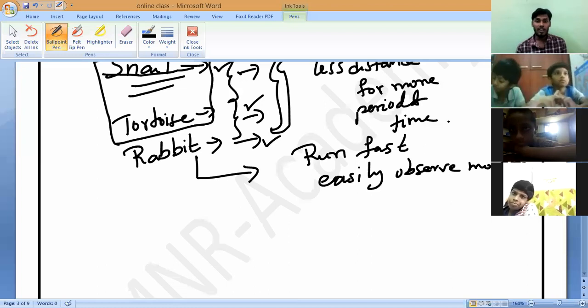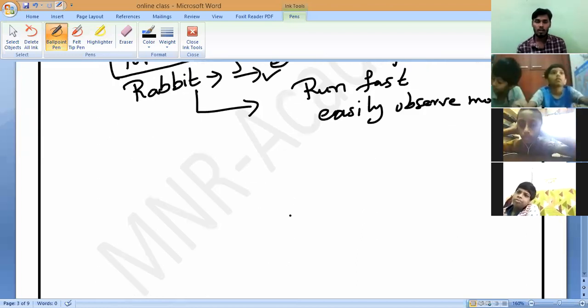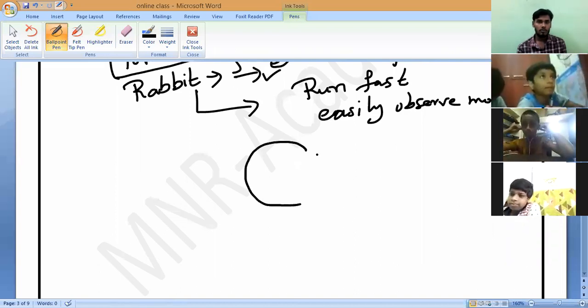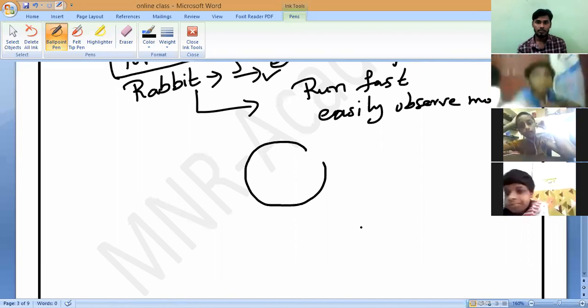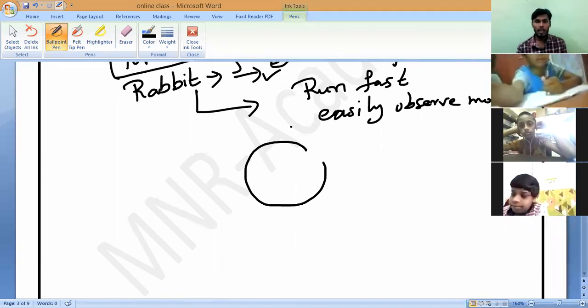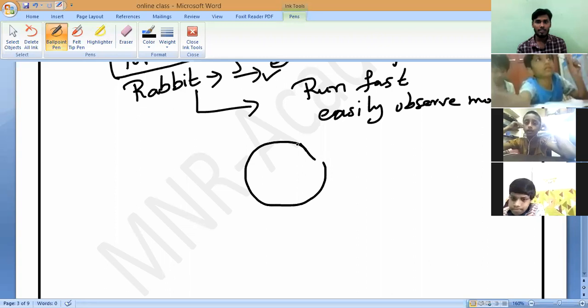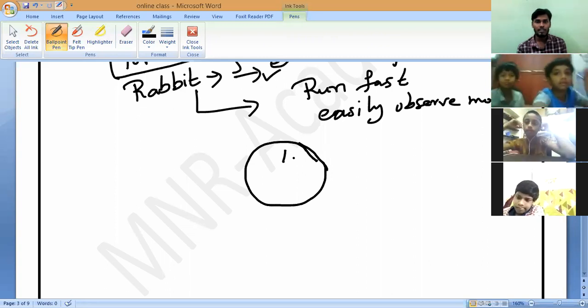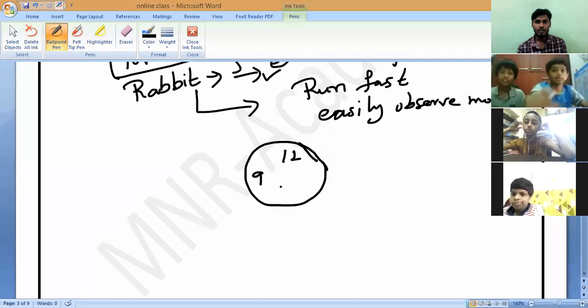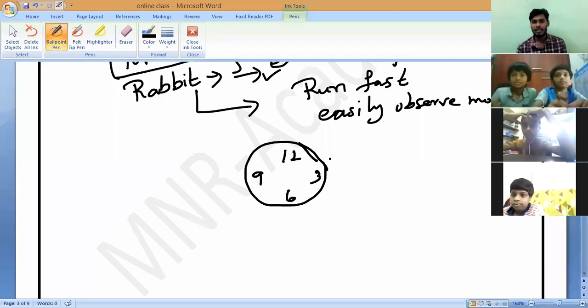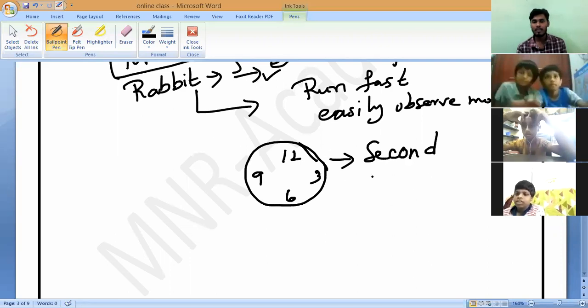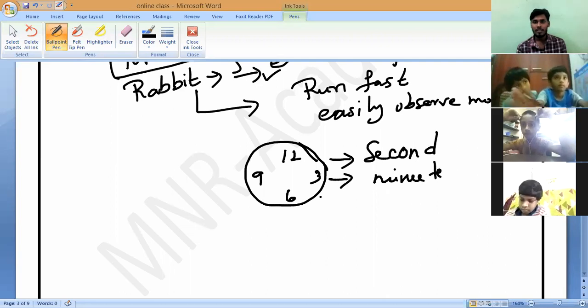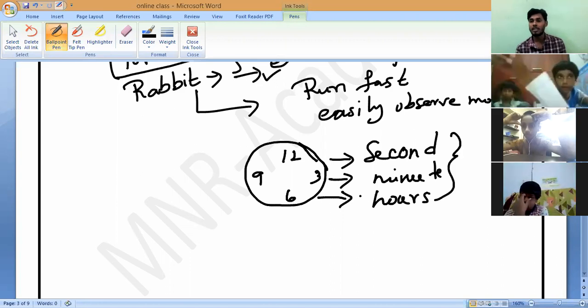For understanding more clearly, how many of you know a wall clock? We have three needles in it. One is the seconds needle, the next one is the minutes needle, and the next one is the hours needle. Is it yes or no? One is seconds, one is minutes, and one is hours.